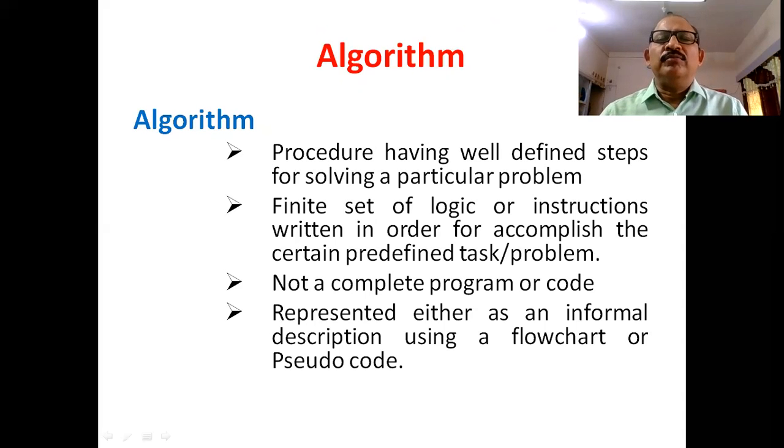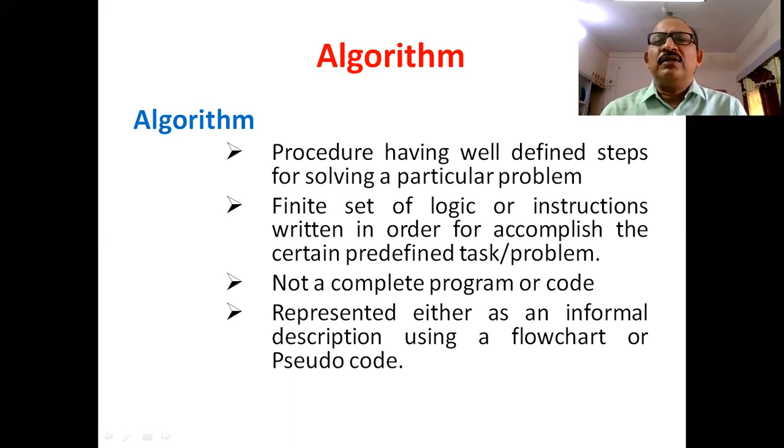The word algorithm comes from the name of Persian author Abu Jafar Muhammad ibn Musa al-Khwarizmi, who wrote a book in mathematics. An algorithm is an ordered finite set of steps or instructions to solve a specific problem. In other words, we can say an algorithm is a procedure having well-defined steps for solving a particular problem.